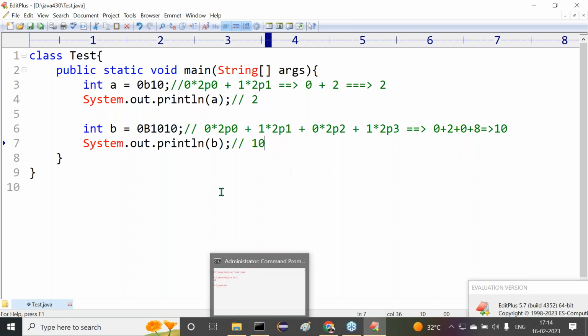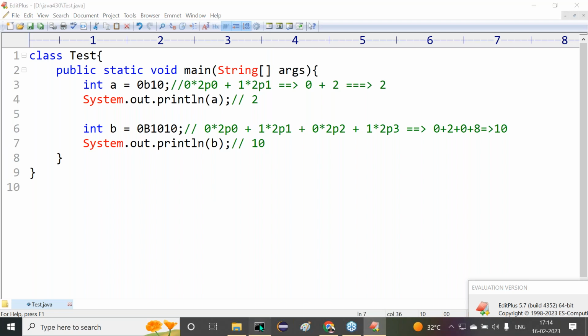I think in mathematics you might already be aware of these conversions: how to convert from binary to decimal and decimal to binary. But decimal to other types is not required for us. Other types to decimal is required in the case of Java. Why? Because outputs will come only in decimal form, so conversions happen automatically and internally. So these are the outputs we are getting.